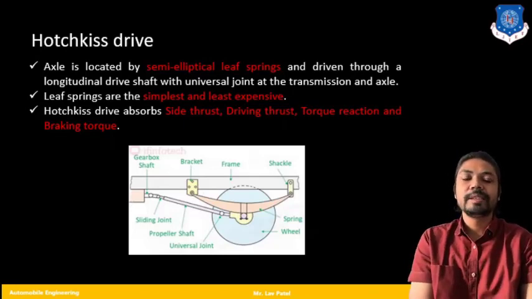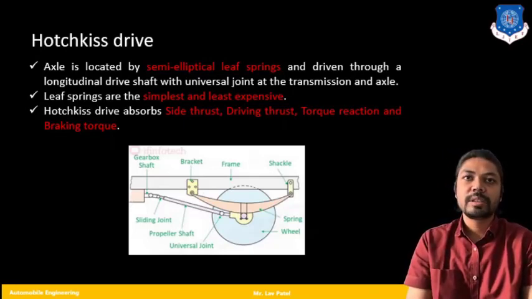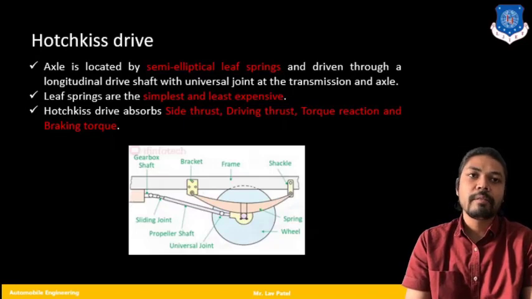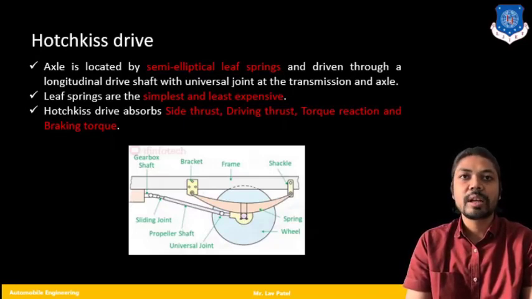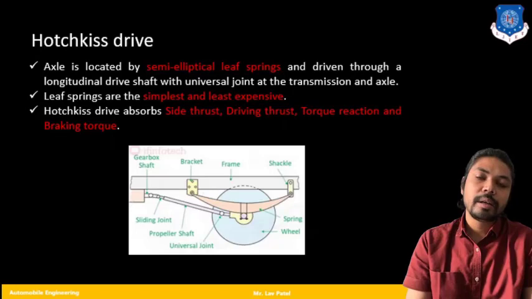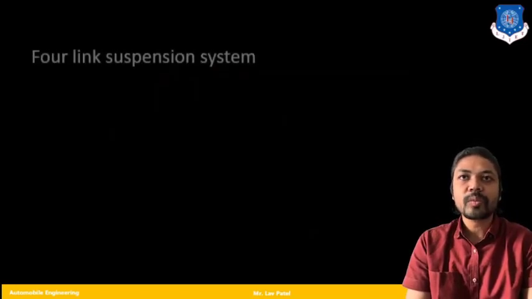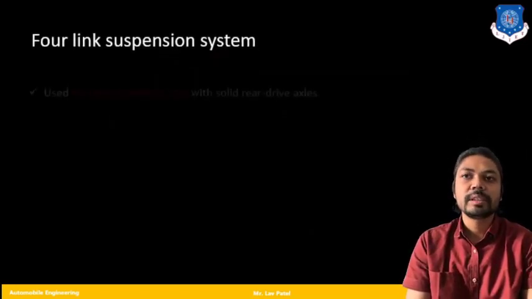So leaf springs are simplest and least expensive, so this option is for our heavy vehicles where you will find it very simple in construction and least expensive. So this is Hotchkiss drive, so you can consider it a solid axle. Moving further, four link suspension system.